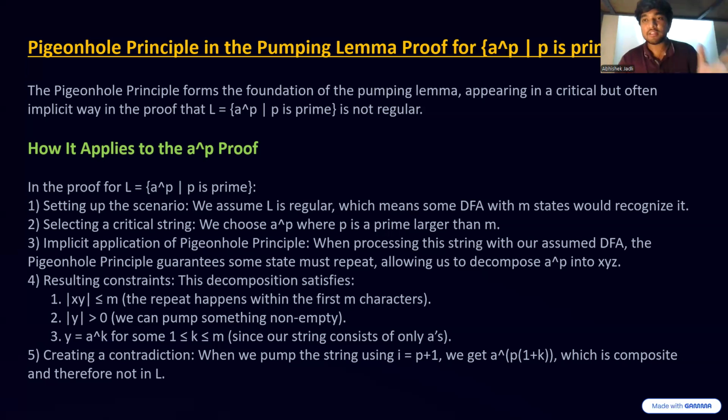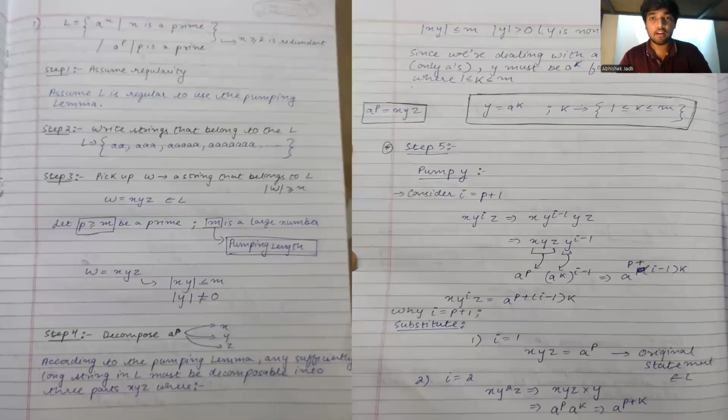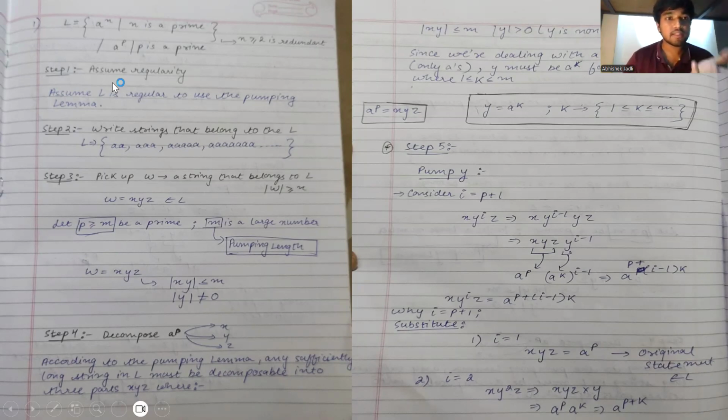I just explained that. So let's go to the next slide. Over here, I have written the entire proof of how we prove that this is not a regular language. Step one is that we have to assume that this particular language is regular.